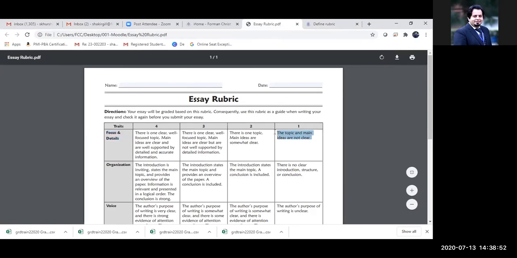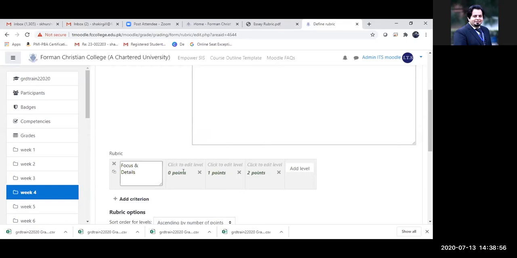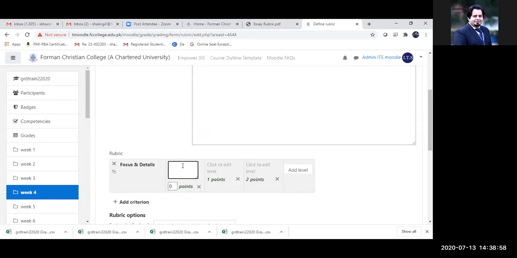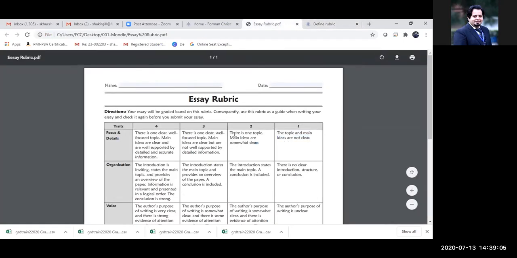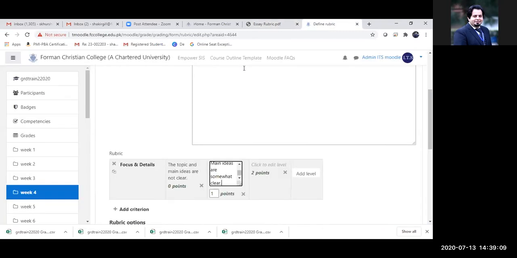And I'm going to add the definition of this criterion or levels of this criterion. There we are.